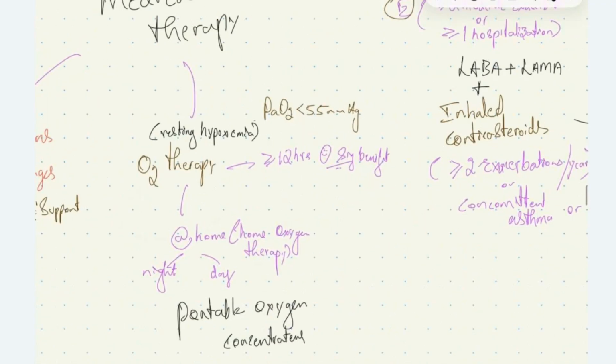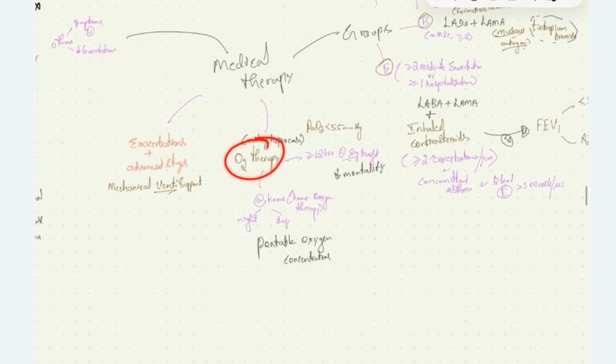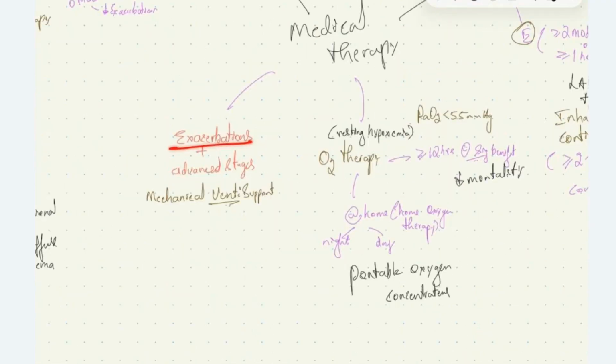If the patient has hypoxemia, PaO2 level less than 55 mmHg, or he has resting hypoxemia, we can give oxygen therapy to the patient. Oxygen therapy given for more than or equal to 12 hours has been associated with significant benefit, and it's been associated with reduced mortality in these patients. The oxygen therapy can be given at home, that is home oxygen therapy. It is given at night or day with portable oxygen concentrators. This is about oxygen therapy. So if the patient has acute exacerbation and advanced stages of COPD, we can also give mechanical ventilator support.